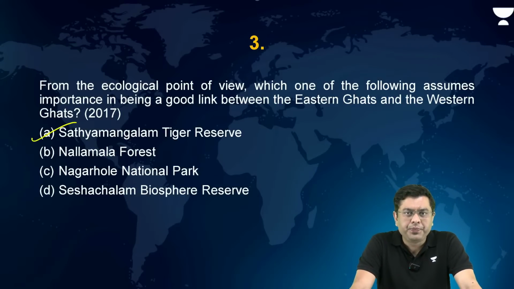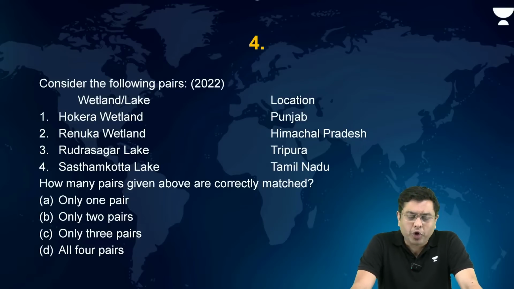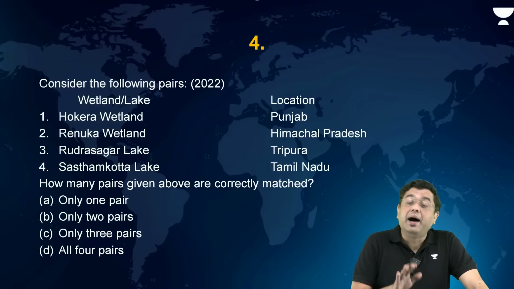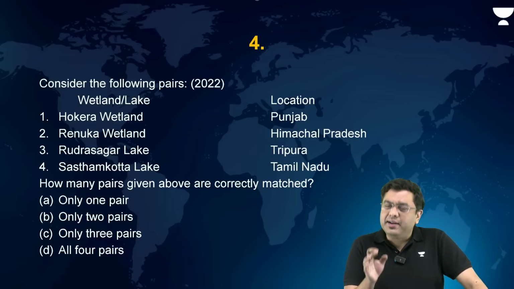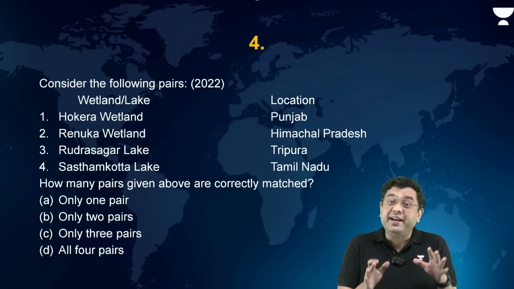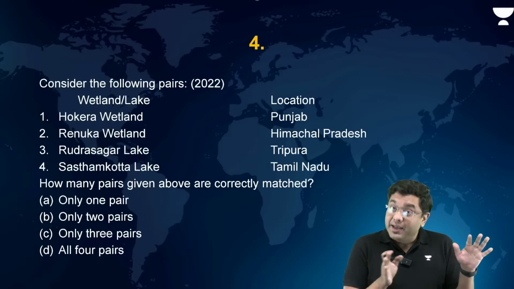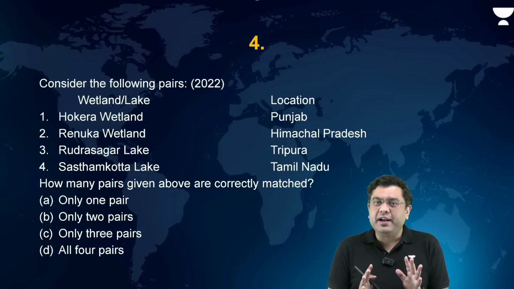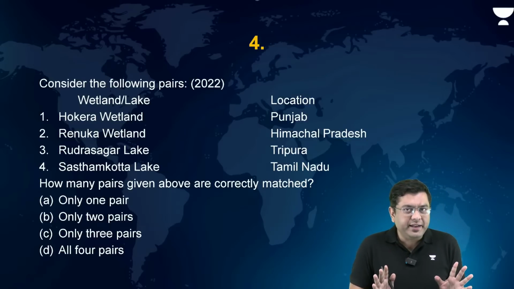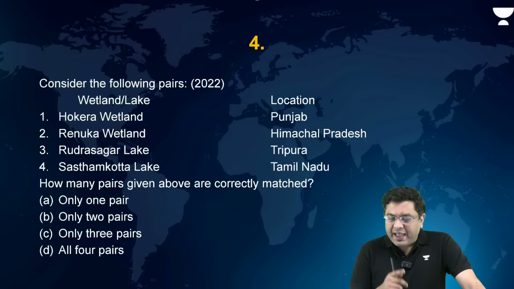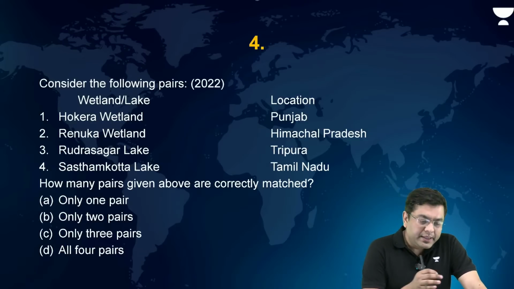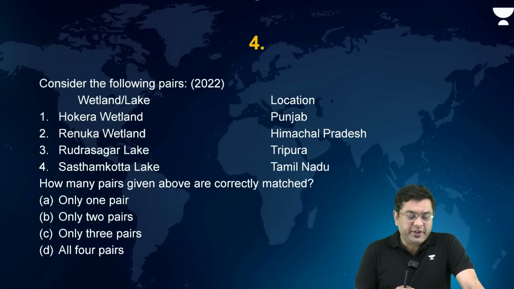Okay, very good. Now, consider the following pairs, wetland and their location. Remember, these are the Ramsar sites. Recently we have had a discussion about all the major important Ramsar sites across the country, at least those Ramsar sites which have remained in use for the past year and a half. If you have taken a look at that video, this question should be very easily doable. So, Hokera wetland, and the location is given Punjab, right? Renuka wetland, Himachal Pradesh. Rudrasagar Lake, Tripura. Sattamkota Lake in Tamil Nadu.